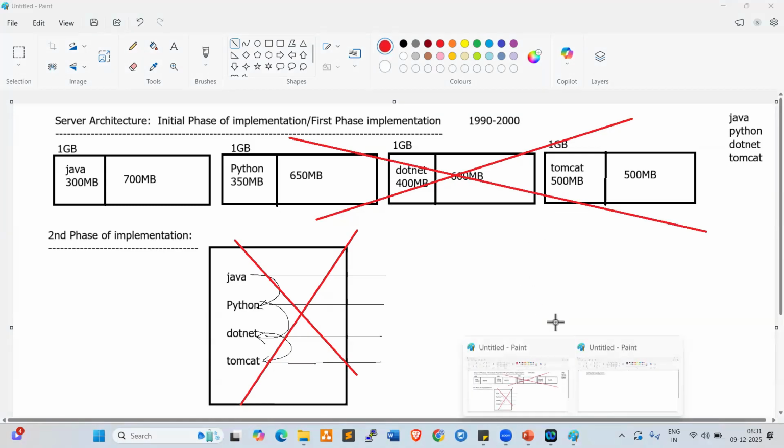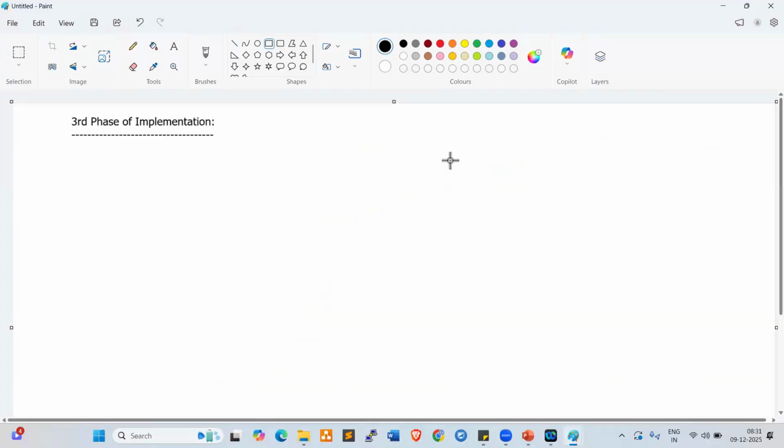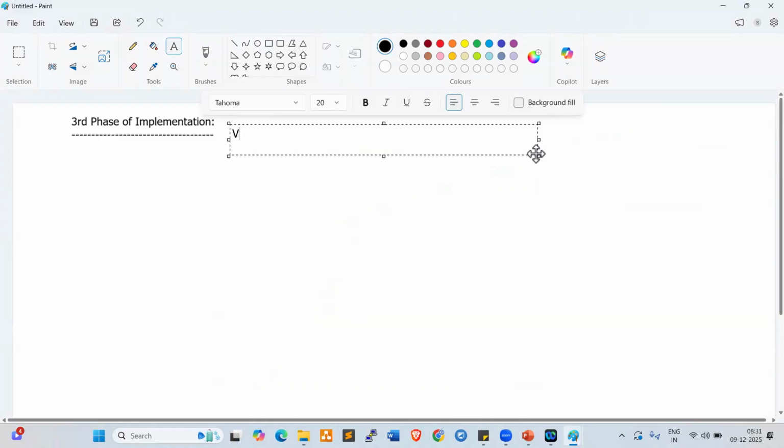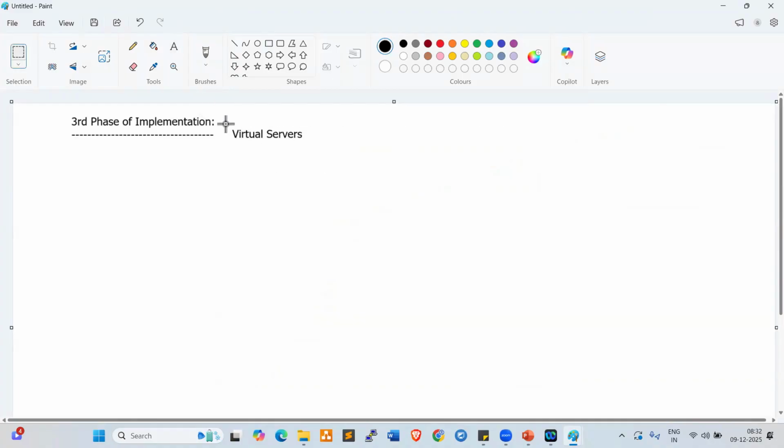In the third phase of implementation, project teams started using virtual environments, virtual servers, right? Virtual servers are not physical, so we can say these are all imaginary servers. Imaginary, right? Functionality wise, virtual and physical are both the same. What is the importance of virtual servers? Let's try to understand, what is a virtual server, first of all?